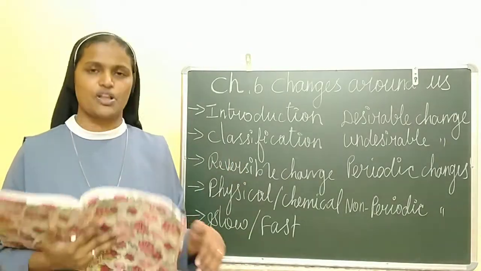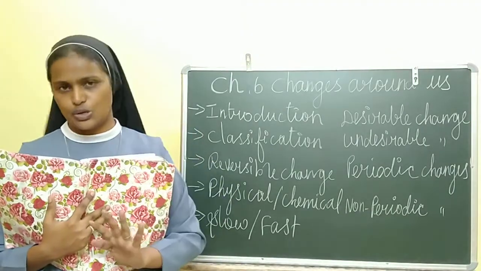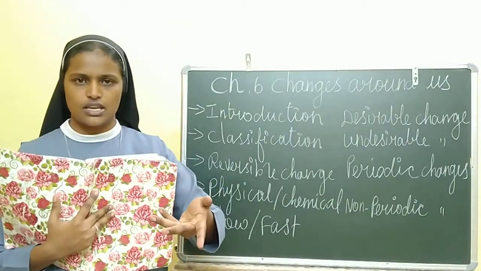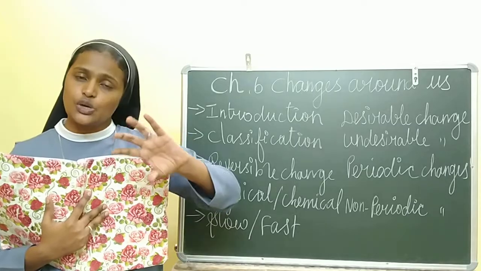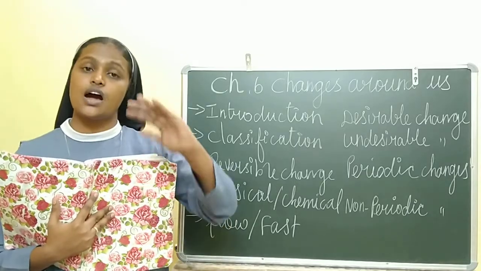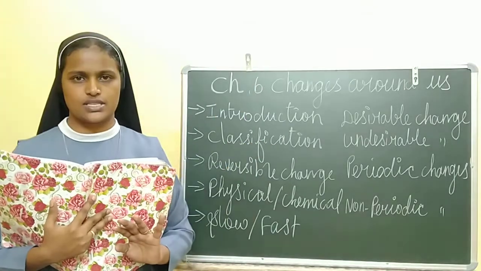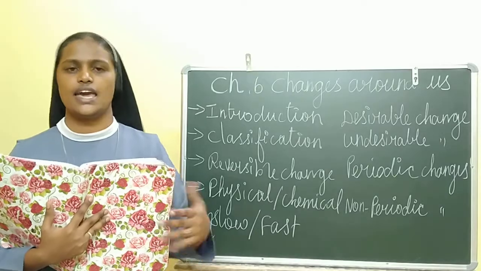Here are some examples. For example, a paper is there. In the paper some molecules are there. When we burn it, the molecules present in the paper undergo changes and produce other molecules like ash, smoke, carbon dioxide, etc.